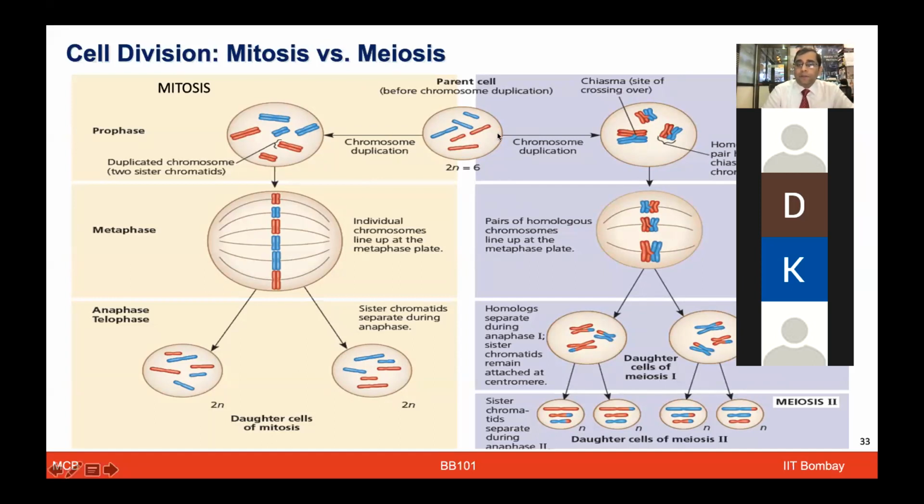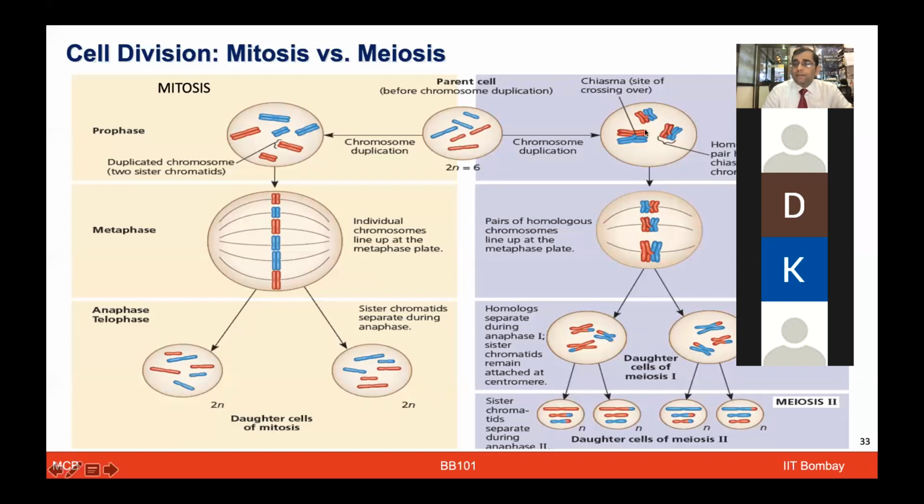Let's say this is a parent cell, which we have been discussing, having 2n equal to 6 chromosomes. After the chromosome duplication, these became condensed sister chromatids. Then they get aligned in metaphase. As it further divides, after anaphase and telophase, it forms 2 daughter cells of mitosis, each having the same 2n equal to 6, the same number of chromosomes. In more technical words, ploidy is maintained. Ploidy is the overall chromosome content, 2n equal to 6 to begin with, and that remains the same. The ploidy level is maintained in mitosis.